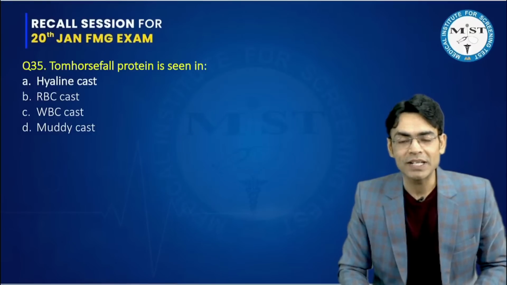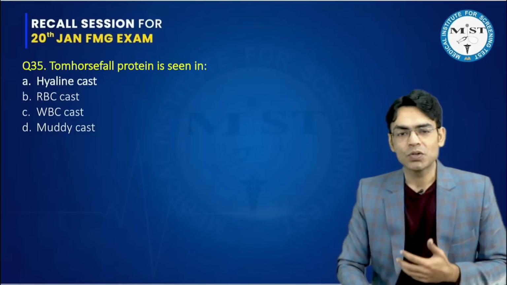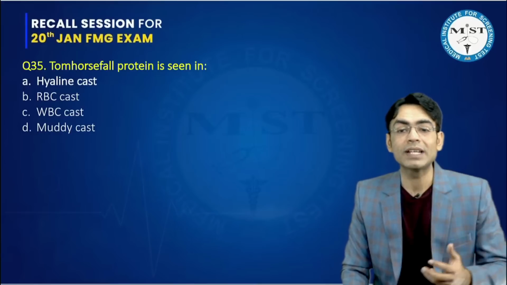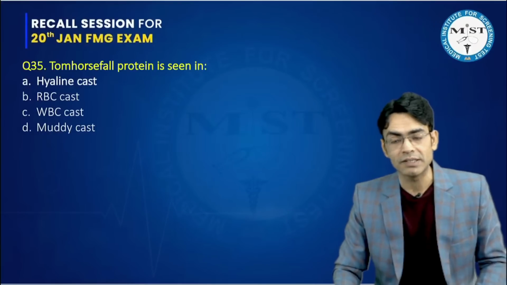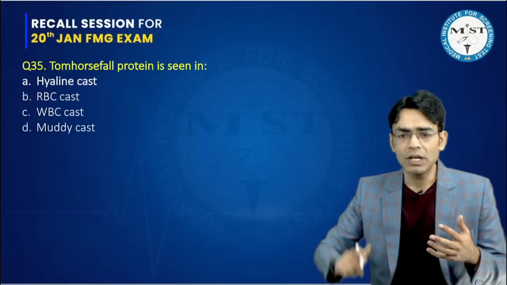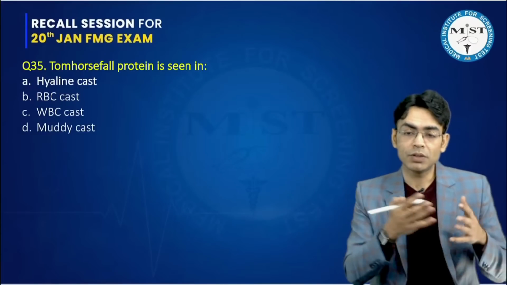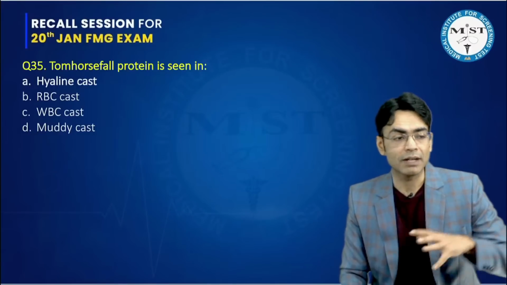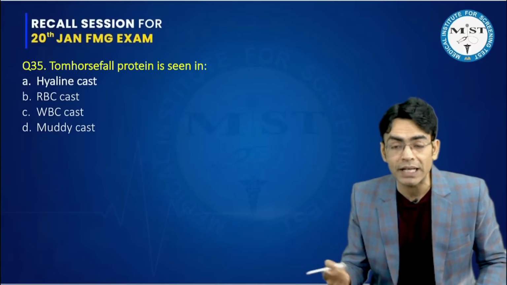Tamm-Horsfall protein is seen in... Now they are asking in which case it will be seen. Obviously, Tamm-Horsfall protein, we discussed when I was teaching you chronic kidney disease, how much protein loss happens every day normally. And we discussed that proteinuria could be of two types, nephritic and nephrotic, depending upon how much we are losing: more than 3.5 grams per day, nephrotic; less than 3.5 grams per day, nephritic.